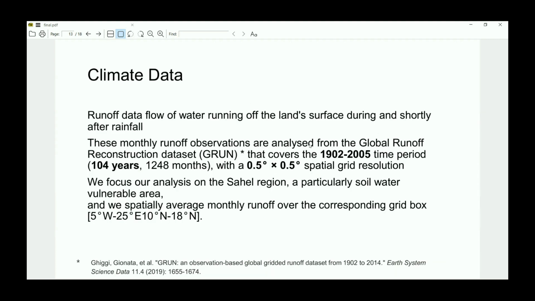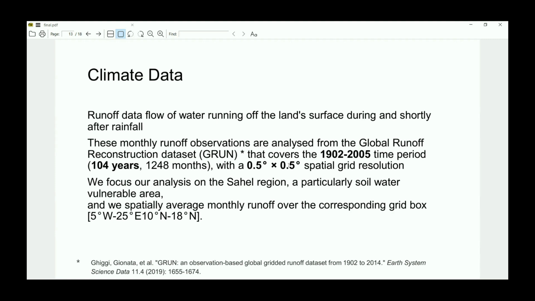The data that we run our test on is runoff data. They represent the flow of water running off the land surface during and shortly after rainfall. This data is extracted from GRAN. This work was done to reconstruct the global runoff. It uses stations all over the world. It covers the duration from 1902 till 2005. It represents gridded data. The grid size is 0.05, each one is like a box.